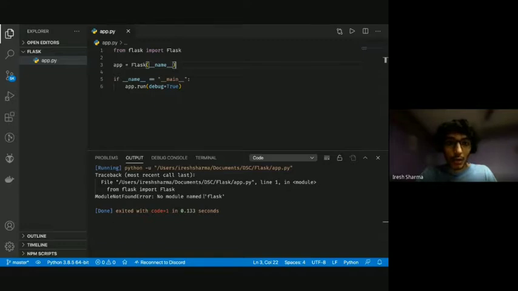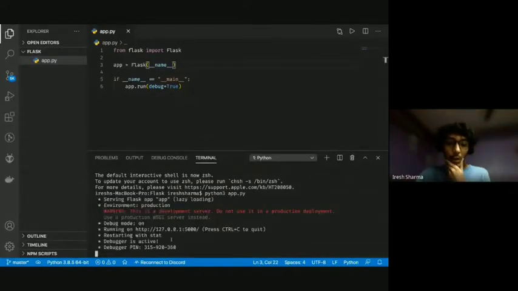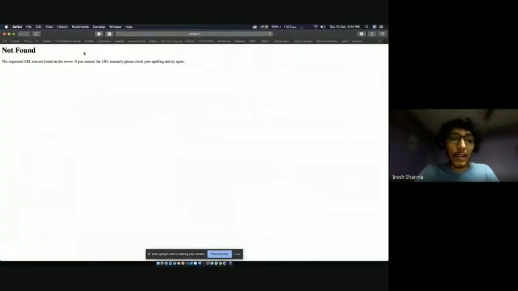So it says no module for Flask found. That is weird. Let me just do it again. Yeah. So if I go to this link, nothing will happen. I'll probably get an error. So yeah, one sec. I'll get an error, not found.